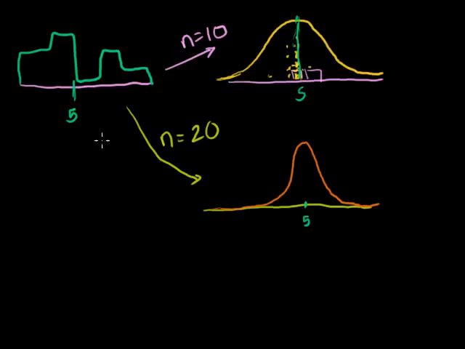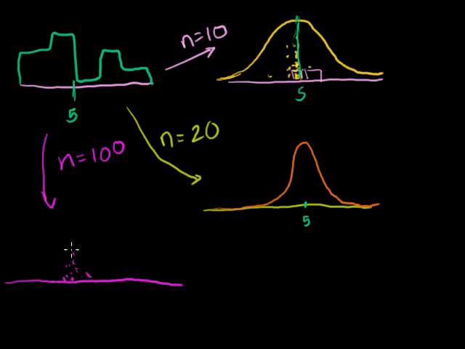And if we did it with an even larger sample size, let me do that in a different color, n is equal to 100, what we're going to get is something that fits the normal distribution even better. We take 100 instances of this random variable, average them, plot it. 100 instances of this random variable, average them, plot it. And we just keep doing that.